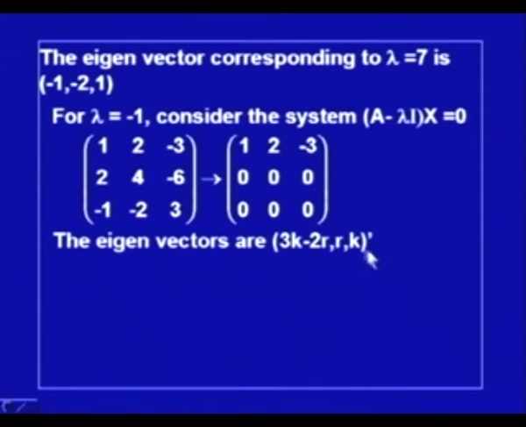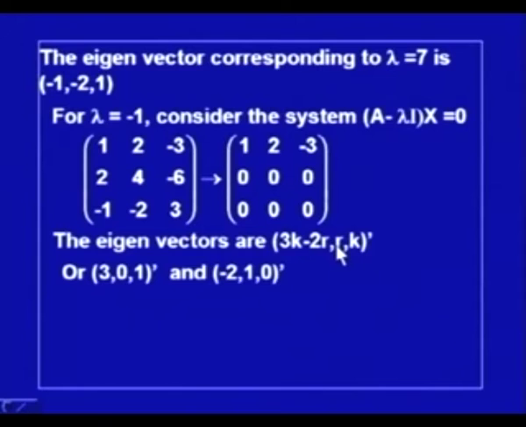We can assign x, y and z arbitrary values; if we substitute y equal to r and z equal to k in this equation, then (3k minus 2r, r, k) will satisfy this multiplied by x equal to 0. So, the eigenvector corresponding to lambda equal to -1 will be given by this, and now we can assign independent values to r and k.